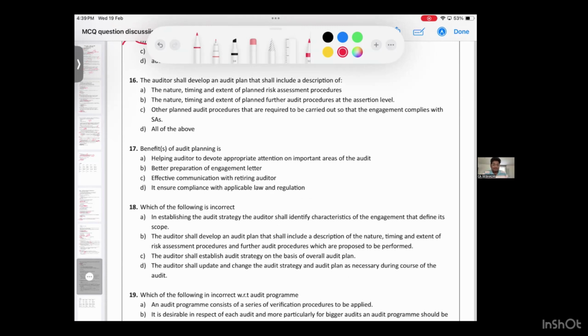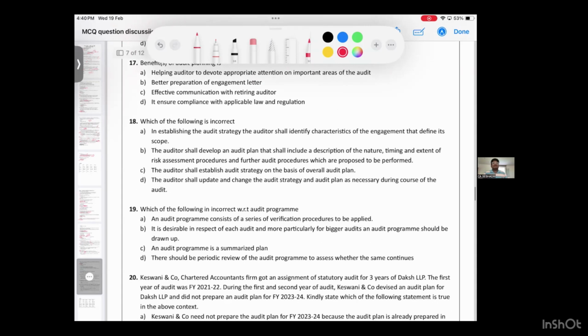17th one. Benefits of audit planning. Do you remember? ABCDE: attention, timely basis, coordination, direction, effective and efficient manner. Which of these are in this? Attention is there. Better preparation of engagement letter. Benefits of audit planning. Option A. Yes or no? 18th question, which is incorrect? Tell me the incorrect answer. Read the options.